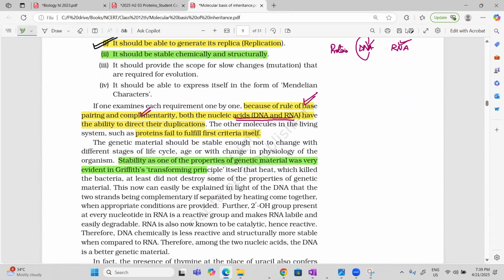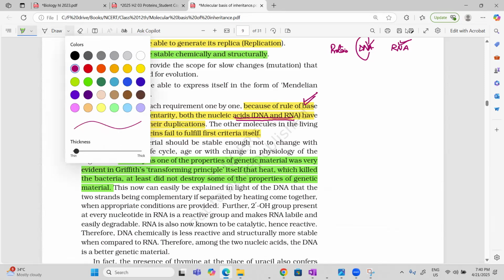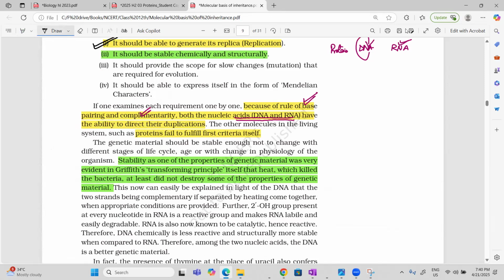Stability is one of the important properties, which was evident from the Griffith experiment, that even after heat killed the bacteria, it does not destroy some of the properties of genetic material. So stability is a really important property, which is clearly seen from the Griffith experiment.